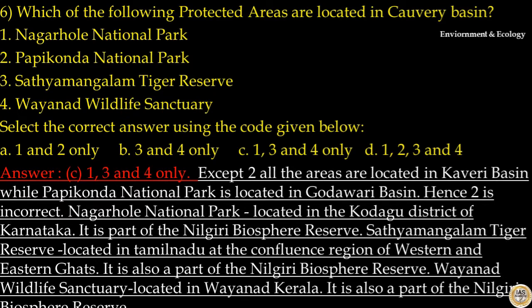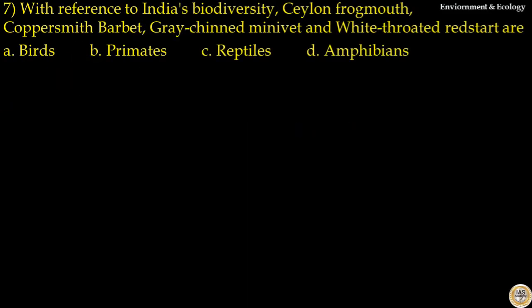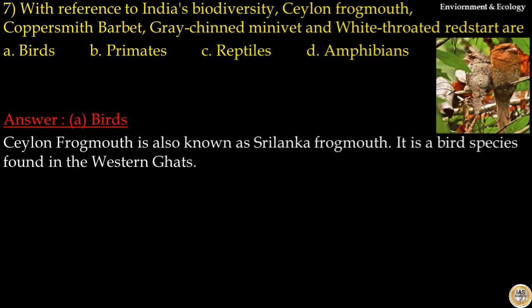Number 7. With reference to India's biodiversity, Ceylon frogmouth, coppersmith barbet, great-chinned minivet and white-throated redstart are - options are birds, primates, reptiles, amphibians. The answer to this question is option A, birds. Ceylon frogmouth is also known as Sri Lanka frogmouth. It's a bird species found in Western Ghats.